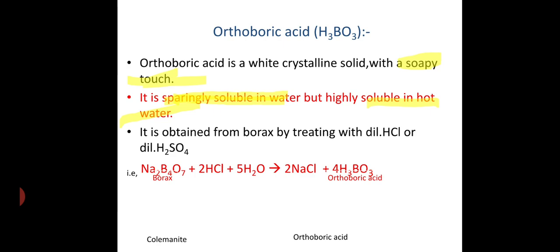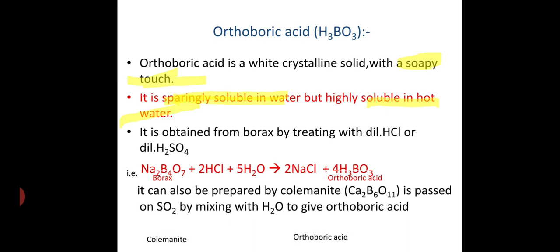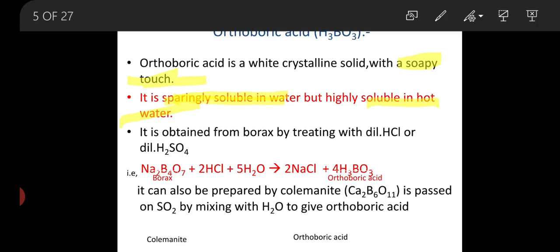Orthoboric acid may also be obtained from a mineral known as colemanite, with the formula Ca2B6O11, which is passed with sulfur dioxide gas by mixing with water. By mixing with water, it forms orthoboric acid.